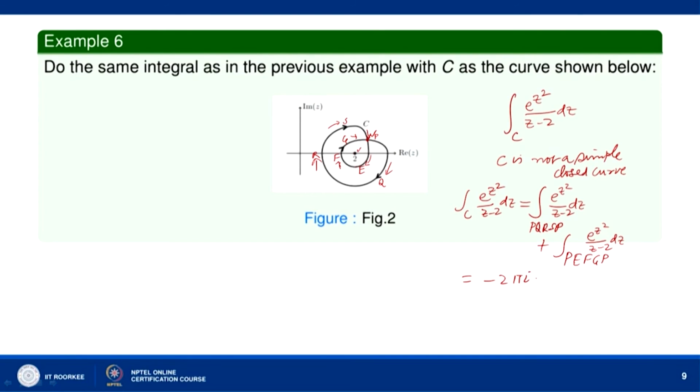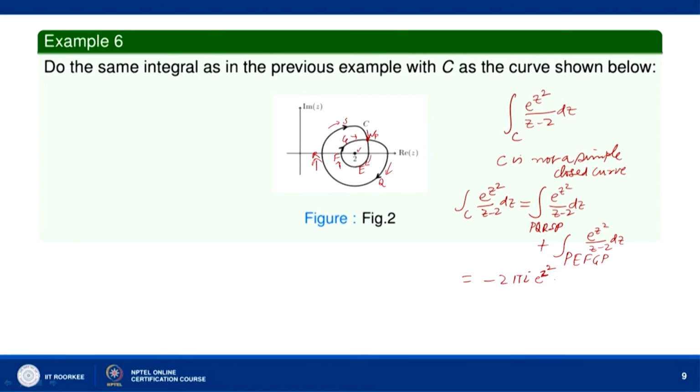f z naught means e to the power 2 square, where z naught is equal to 2 and f z is equal to e to power z square. So, this is e to the power 2 square. And then again when we move along P E F G P, this is again a simple closed curve, and we are taking a round about the point z equal to 2.